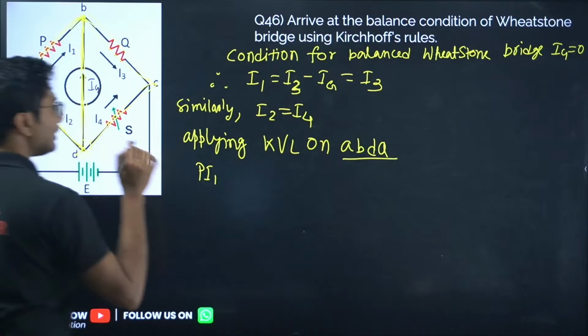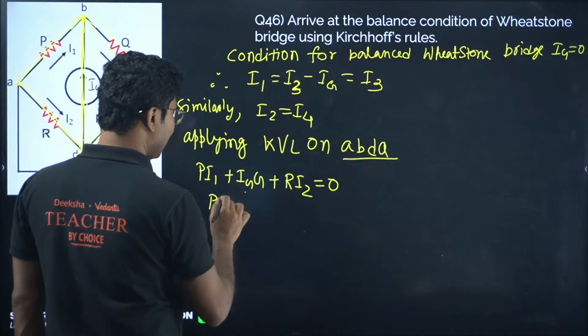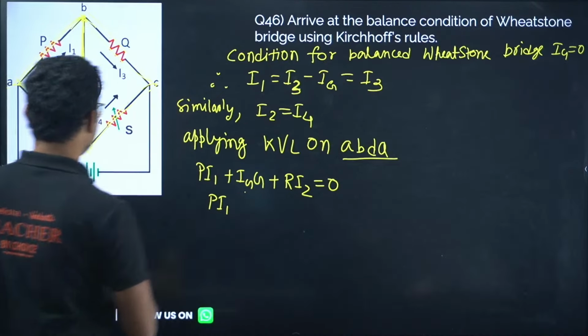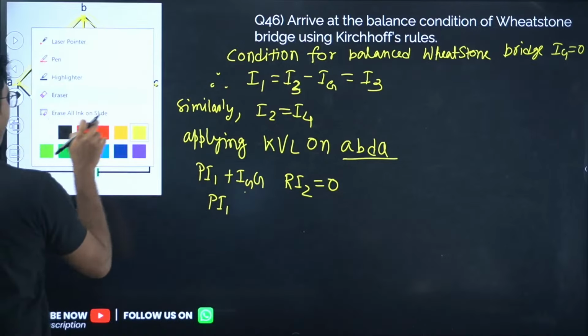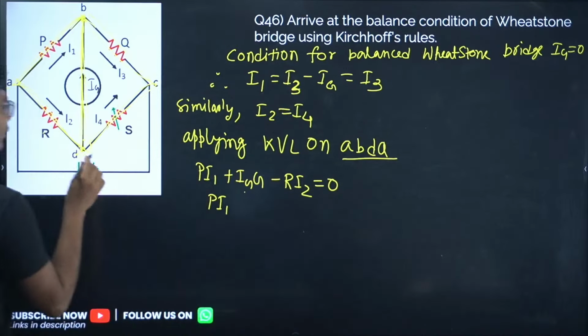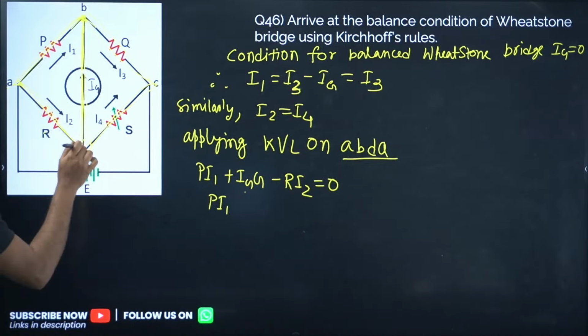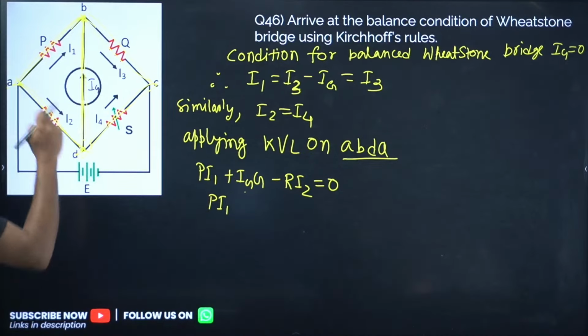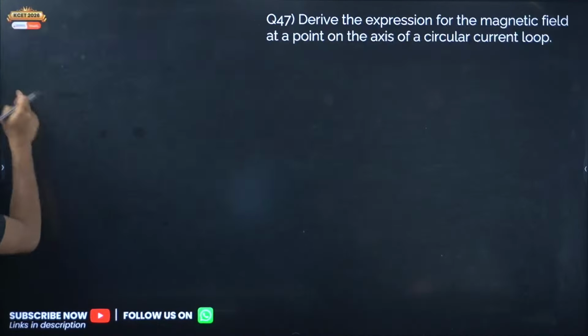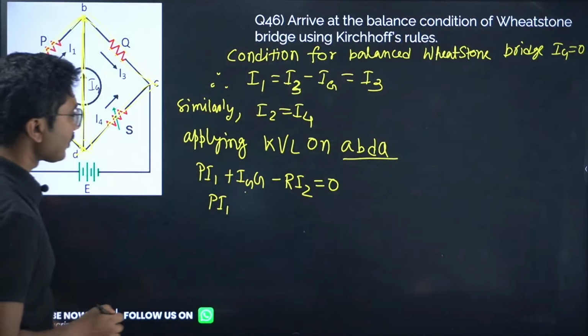And there is no battery connected in this junction, so it should be equal to 0. Now Ig is 0, so we can say Pi1, no, one more mistake I made, here it will be minus, because while going from D to A, we are going in the reverse direction of current. So the current is going in this direction, but to complete the loop we have to go in this direction, and that is why it will be minus.